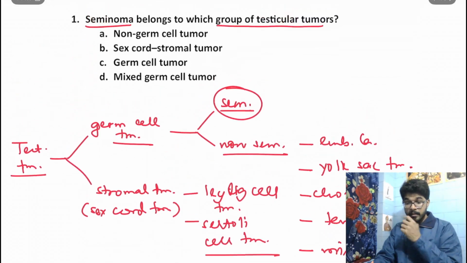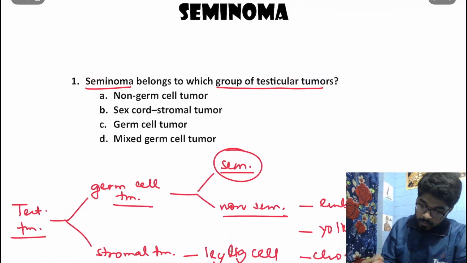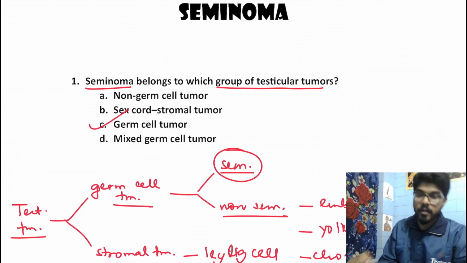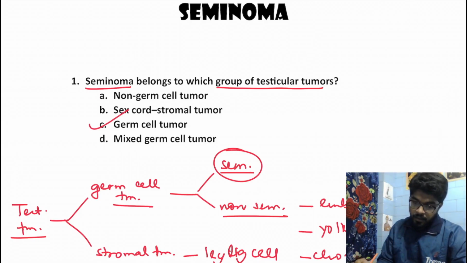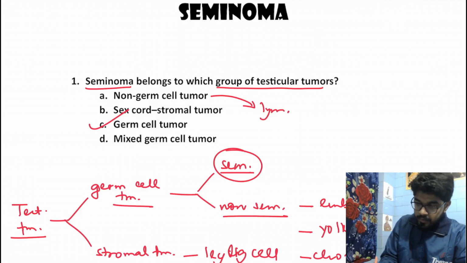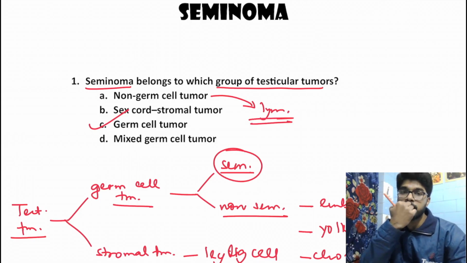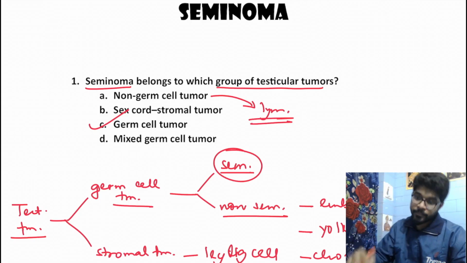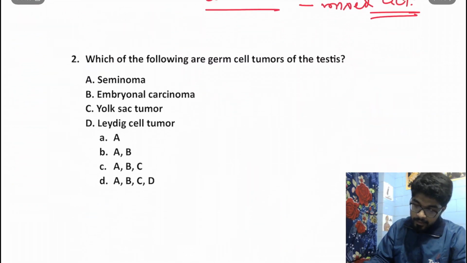Now the question asked us about seminoma, so it would be a germ cell tumor. Answer should be option C. Another important option over here is the non-germ cell tumor. Usually we have the other specific varieties like lymphoma falling under this category. Okay. Moving on to the next question.